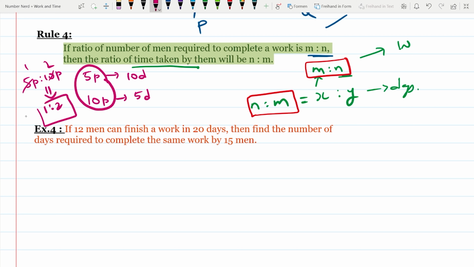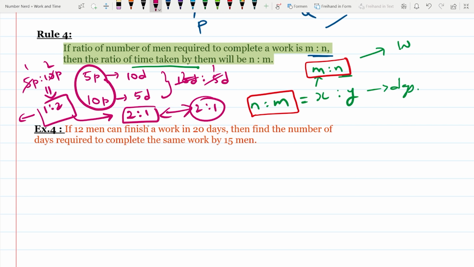So this is the ratio of men required. Then what is the time ratio? It is reversed, 2:1. Let's calculate that also. The time taken by the first group is 10 days, and by the second is 5 days, 10:5, which is 2:1. So we got the same thing, right?